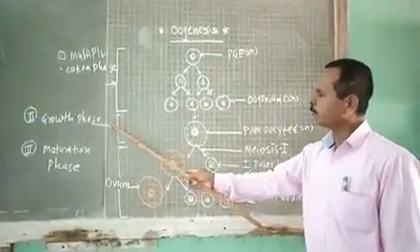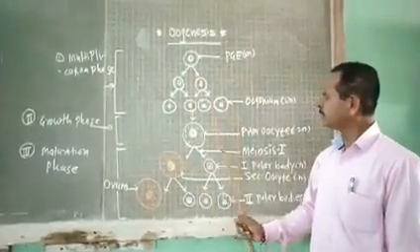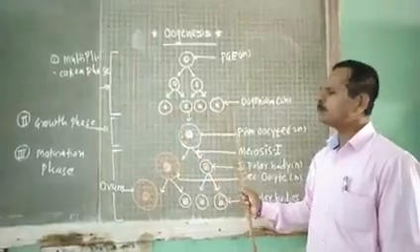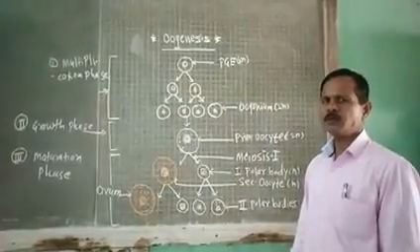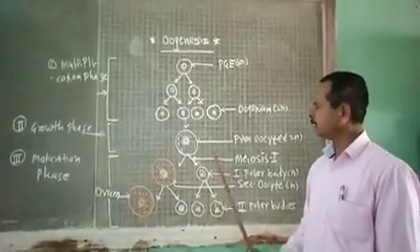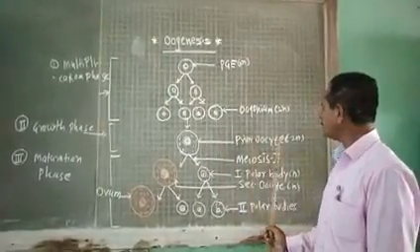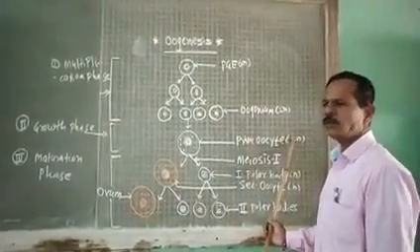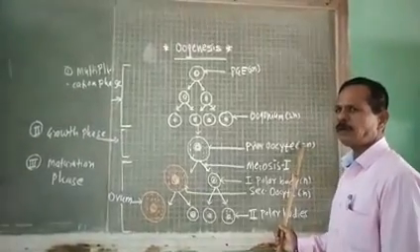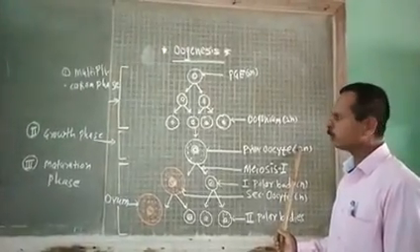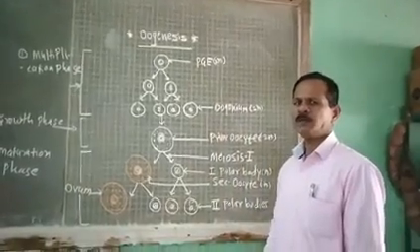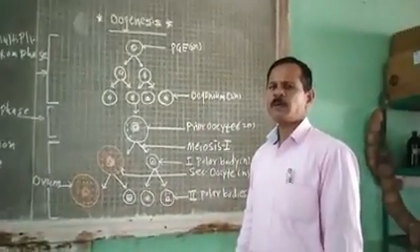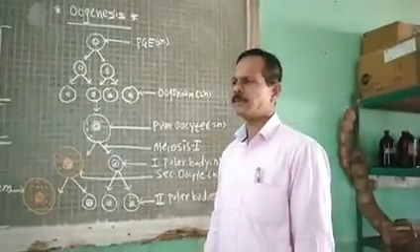Then growth phase. In this phase, some of the oogonia stop their division and begin to grow in size to form primary oocyte. It is also diploid in nature, having 46 chromosomes. In this phase, number of mitochondria, endoplasmic reticulum, and Golgi bodies are increased.